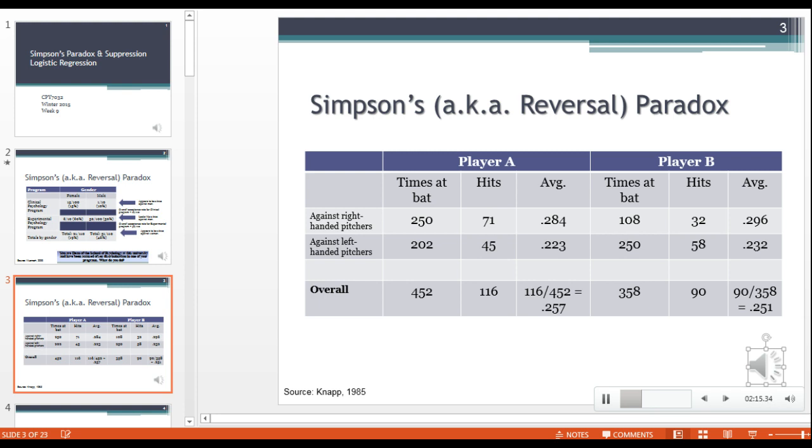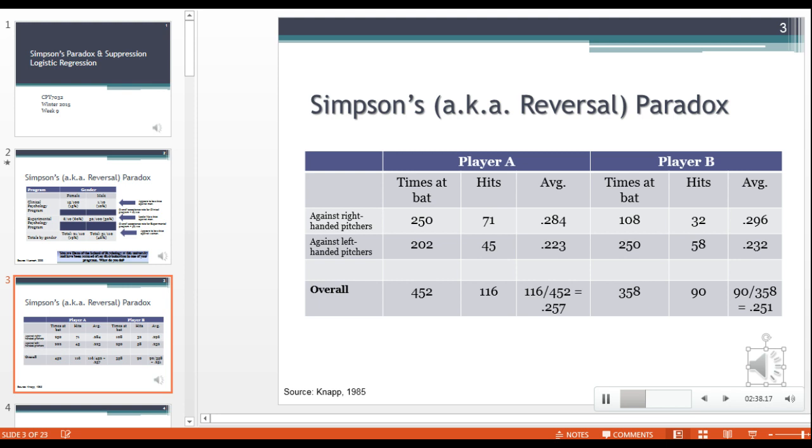And so here we have the reversal paradox again, where by all accounts, when we look at left-handed and right-handed pitchers, player B is coming out on top. But when we look across at the overall average, we see player A is slightly better. And so, again, the paradox is there where we don't know who is the better player.